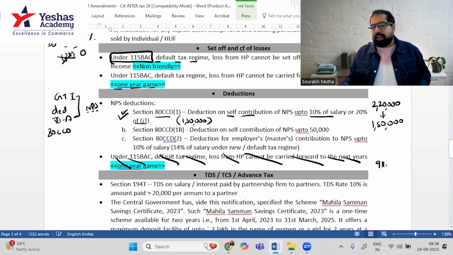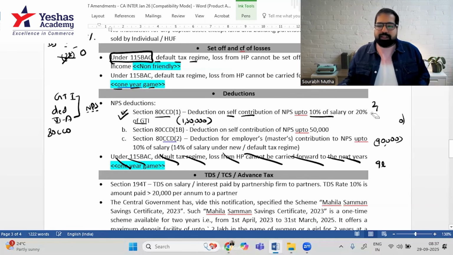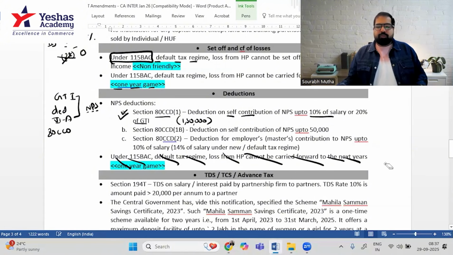Now, there's another limit of 10% of salary. Let's say your salary is 9 lakh. 10% of 9 lakh is only 90,000. So, you can only deduct 90,000. So, there are two limits now. You have to be basically within both the limits. That is 80CCD(1), that is self-contribution.